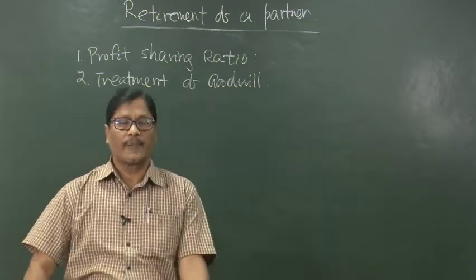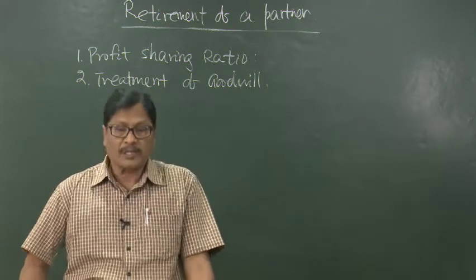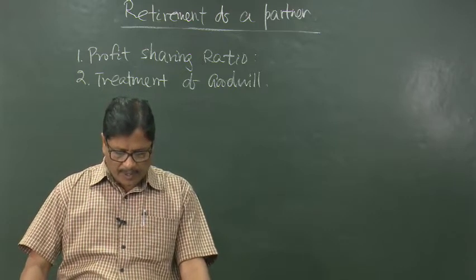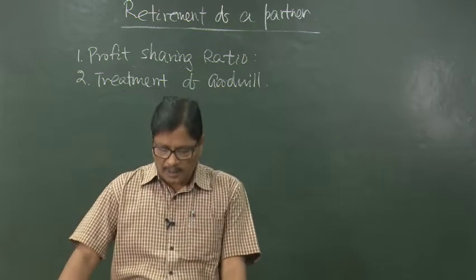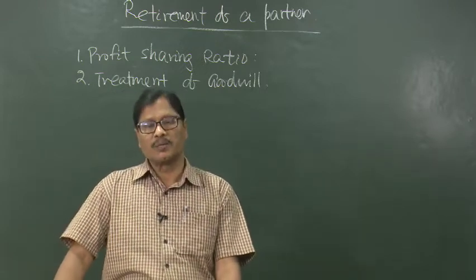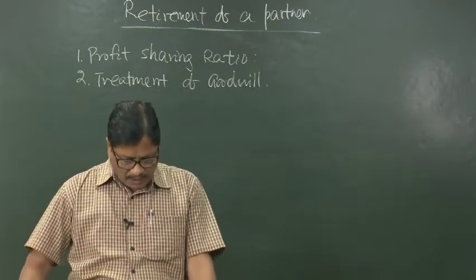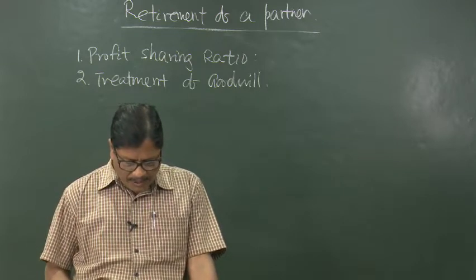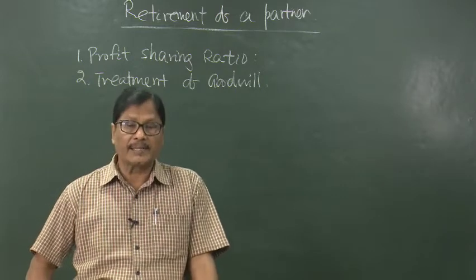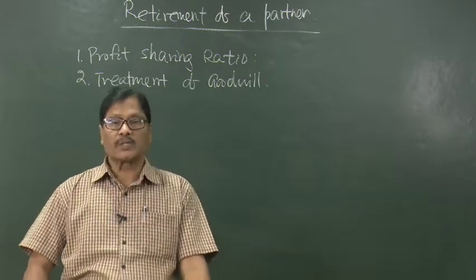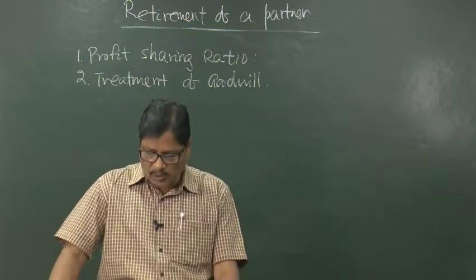Para 36 of AS 10 states that goodwill should be recorded in the books only when some consideration in money or money's worth has been paid. Otherwise, goodwill cannot be recorded. So, that means only purchased goodwill will be taken into consideration and not generated goodwill. Number one, only purchased goodwill can be recorded, and number two, non-purchased goodwill, that is internally generated goodwill, will be adjusted through partners' capital accounts and under no circumstances should be shown in the balance sheet.